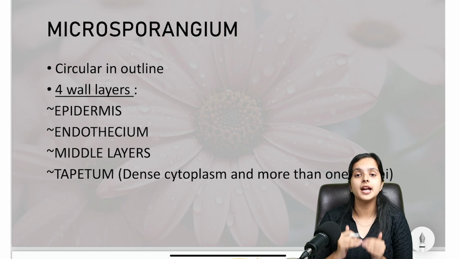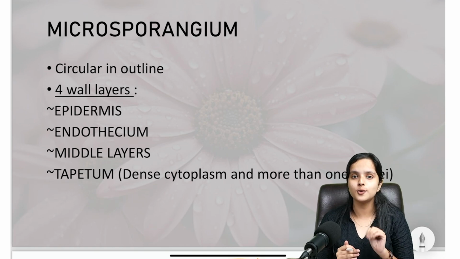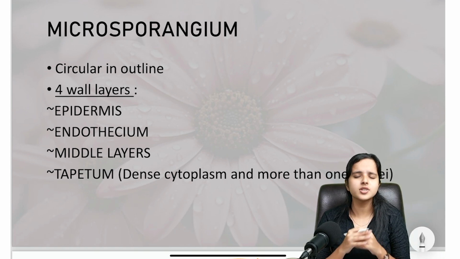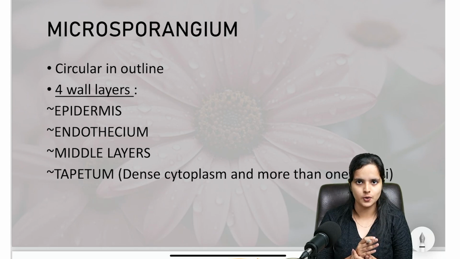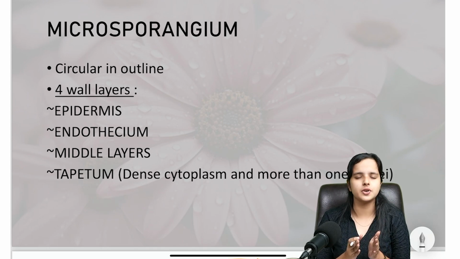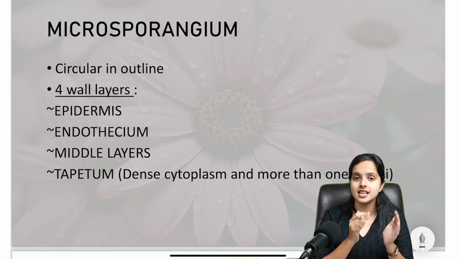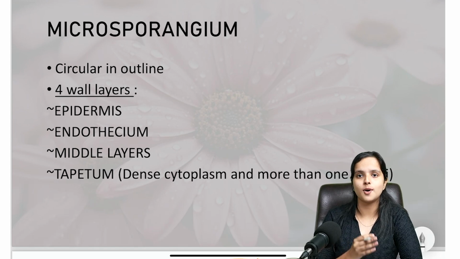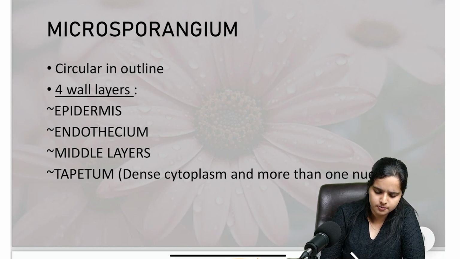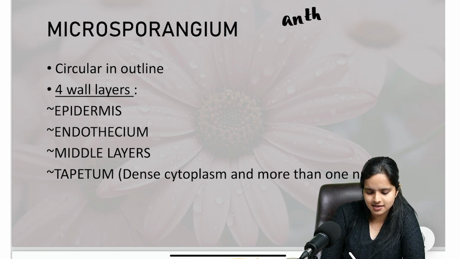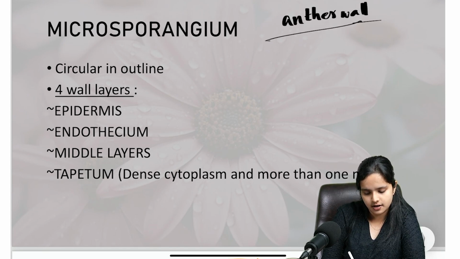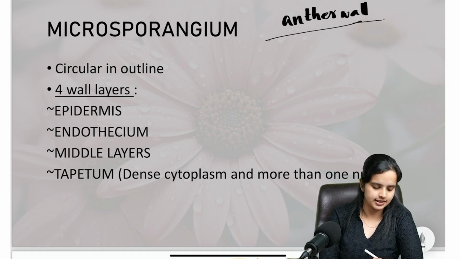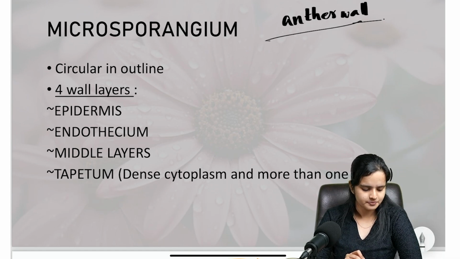This microsporangium actually has 4 wall layers, and this is one of the most important topics in your chapter, because I've seen many previous year questions from this single topic. Microsporangium or its walls. You'll also be asked about anther walls. It's typically the same thing. If you're asked about anther walls, you can write the same thing.